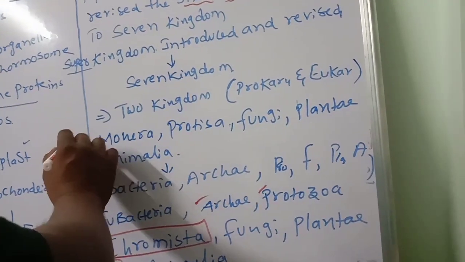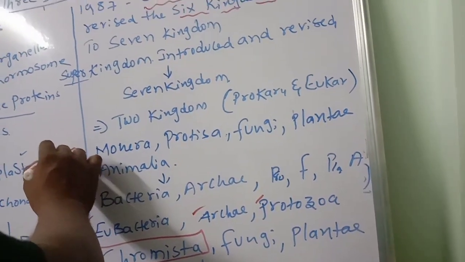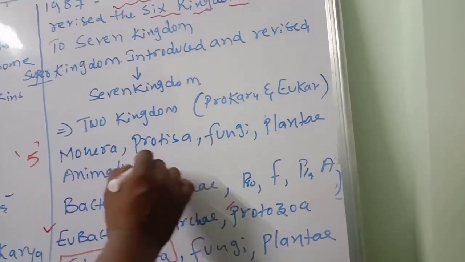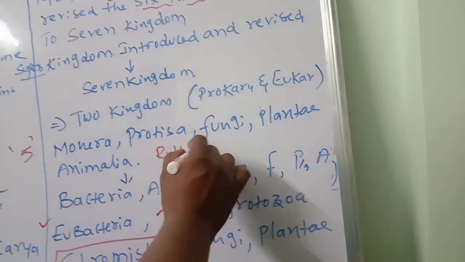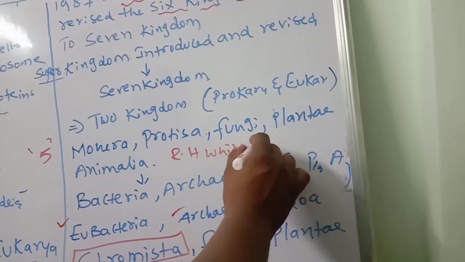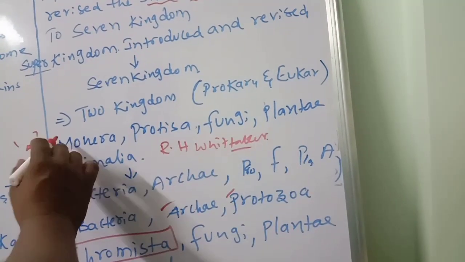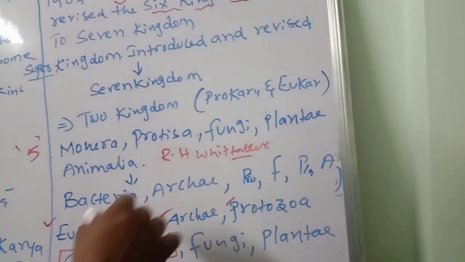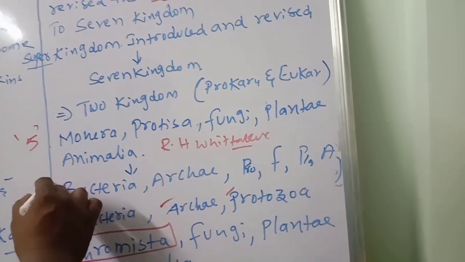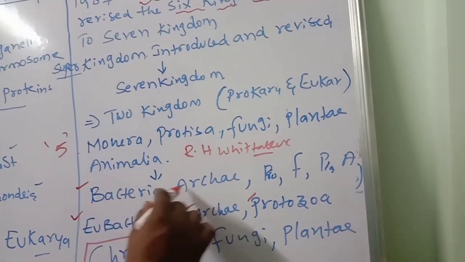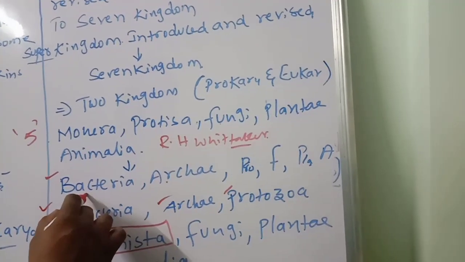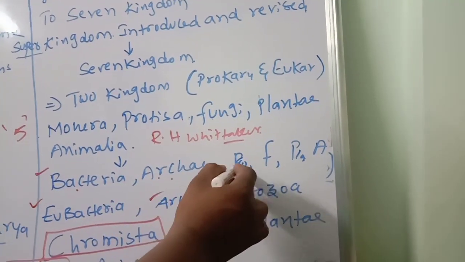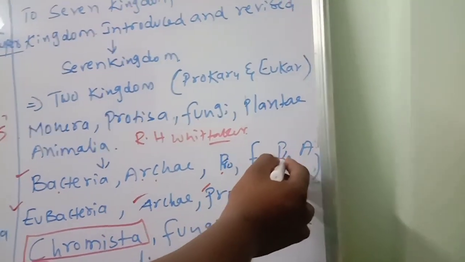Okay, so first the five kingdom system, Whittaker is the scientist. Who is the scientist? R.H. Whittaker. Remember this name. R.H. Whittaker proposed the five kingdoms: Monera, Protista, fungi, Plantae, Animalia. Then the six kingdom. What are those? Monera divided into bacteria and archaea. So bacteria, archaea, Protozoa, fungi, Plantae, Animalia.